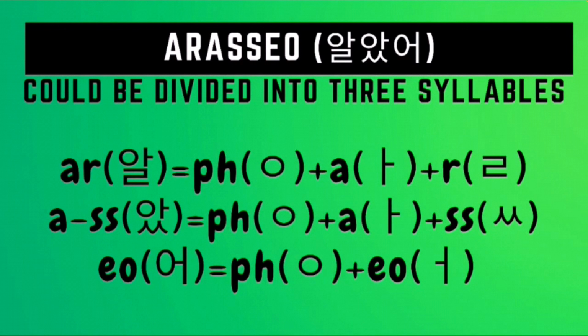This is composed of 3 syllables. For the first syllable, al, we need to draw first a no sound iyang followed by an a character followed by a real character. For the second syllable, at, we need to draw first a no sound iyang followed by an a character followed by a sangsiot character. For the last syllable, o, we need to draw first a no sound iyang followed by the o character. And then we just need to combine the Hangul for each of these 3 syllables to form the Hangul of the word araso.